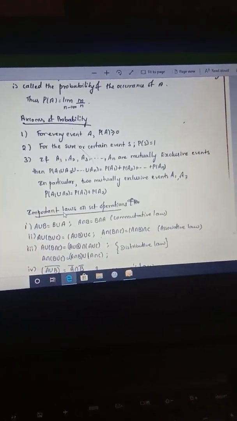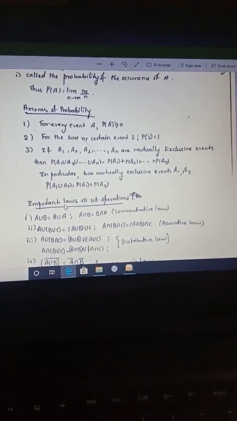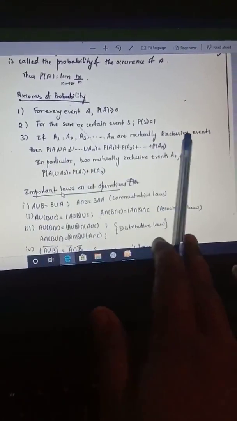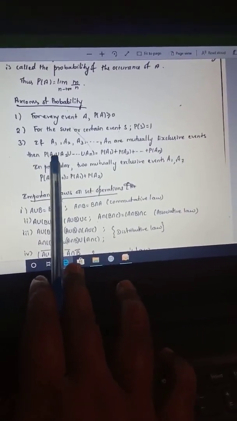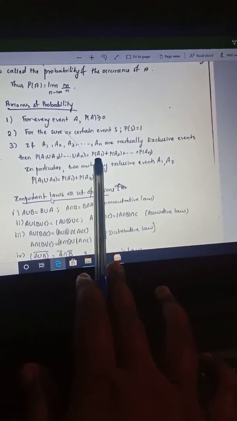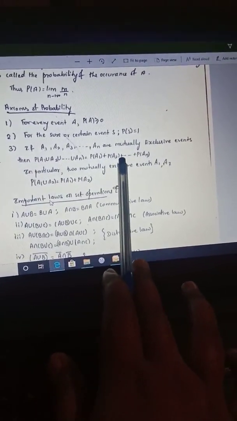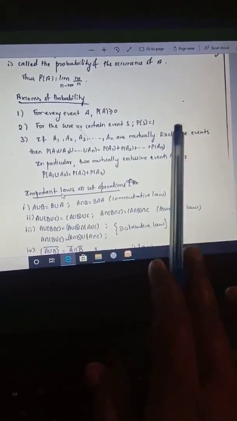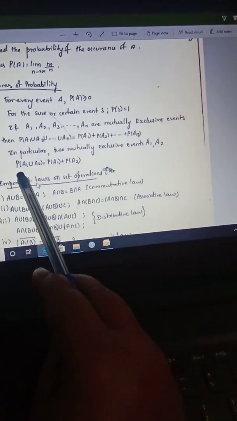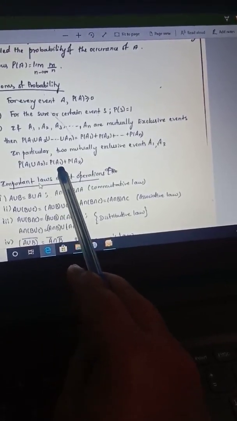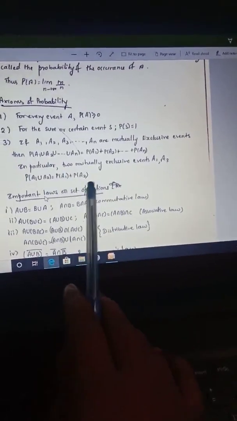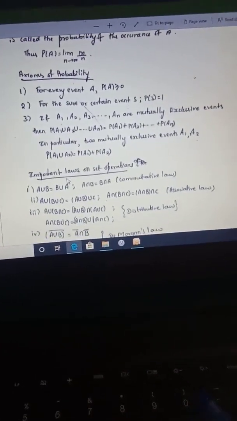And then for mutually exclusive events, that is, where one outcome will not affect the other, the probability of A1 union A2 union etc. union AN is defined as probability of A1 plus probability of A2 plus etc. plus probability of AN. Remember this: in particular, when we take only two events, probability of A1 union A2 is nothing but probability of A1 plus probability of A2. This is important, so please keep it in your mind.